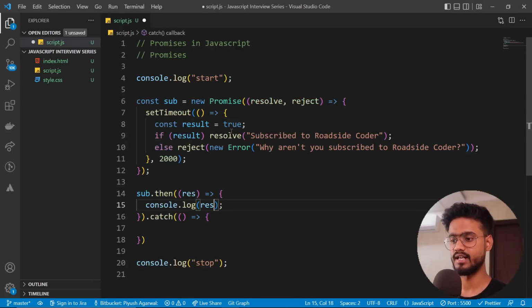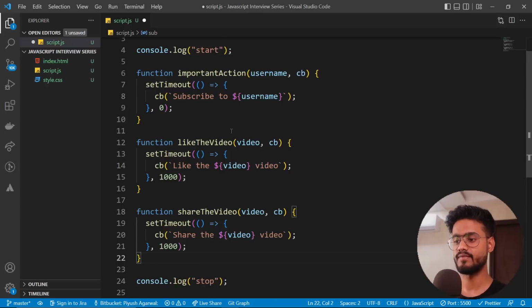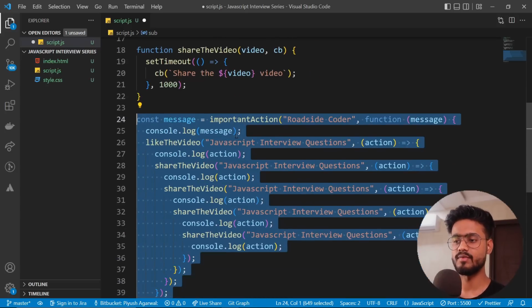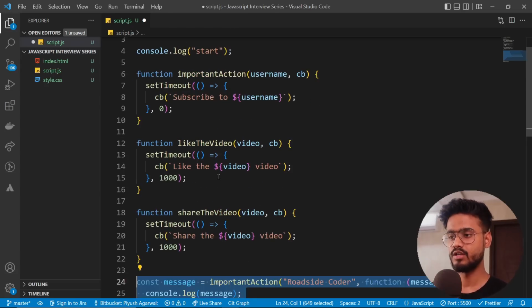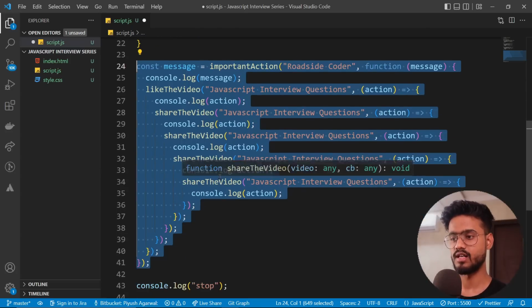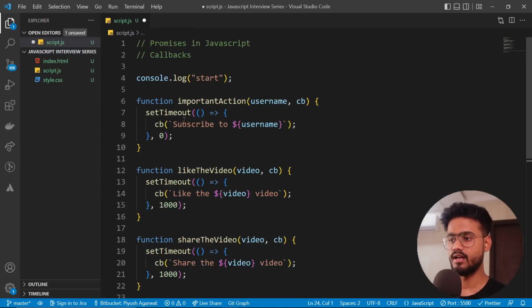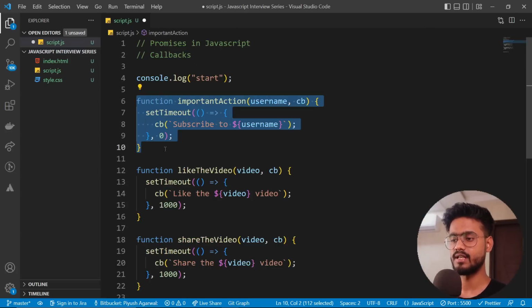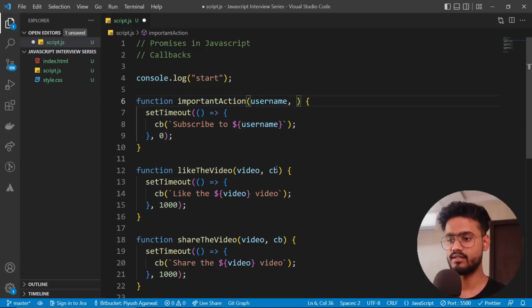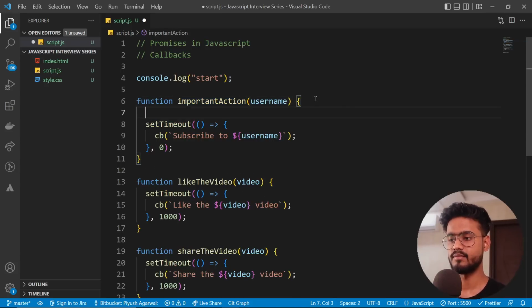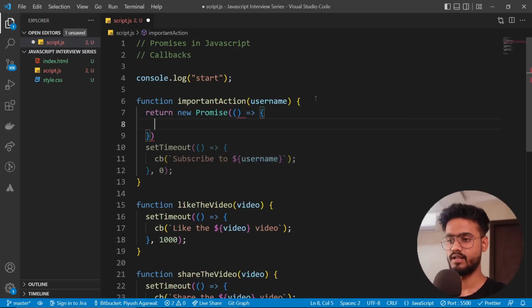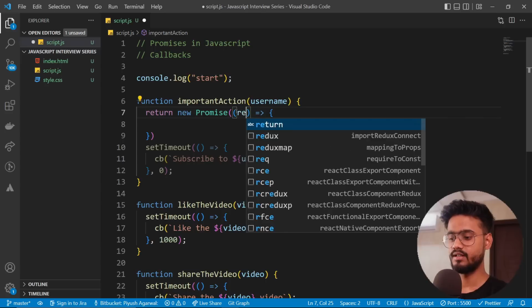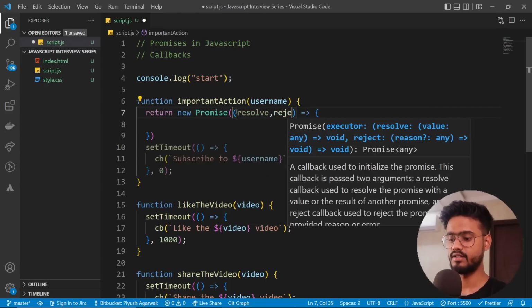Okay, so now let's get back to our previous code that we had written. Let me bring that back, this one right over here, and let's implement this with Promise. Let's see how Promise makes this code a bit cleaner. So first of all, I'll remove this thing, and for these functions I'm going to make a little bit of change. First of all, I'll remove all of these callbacks, and instead I'm going to say return new Promise.